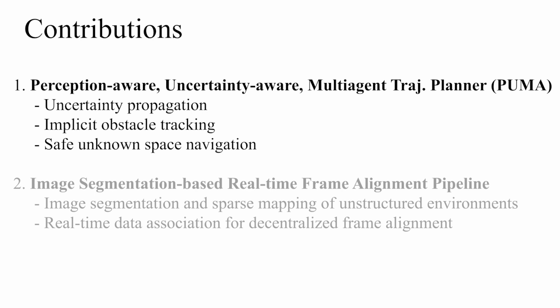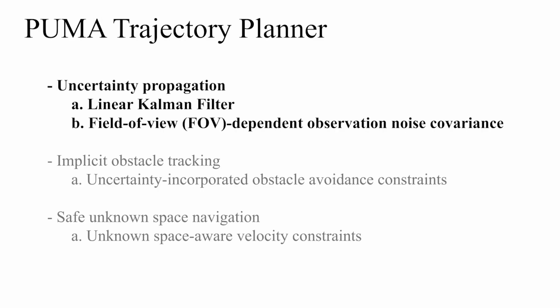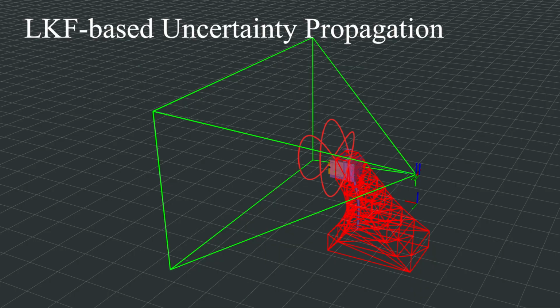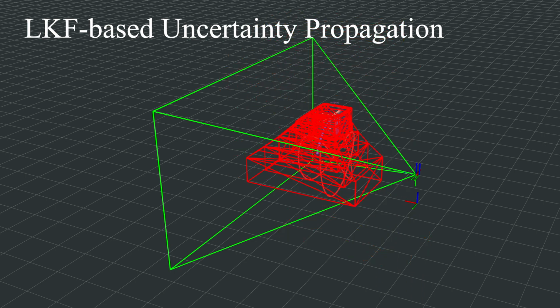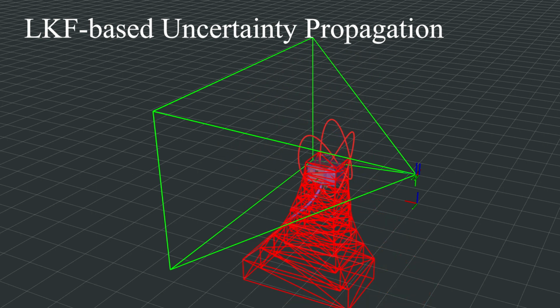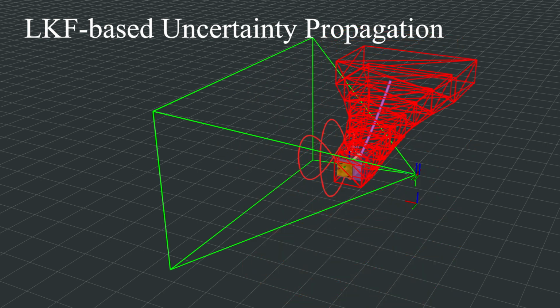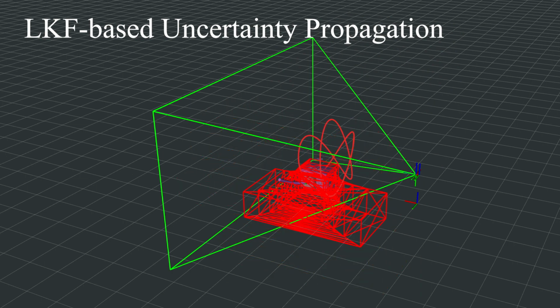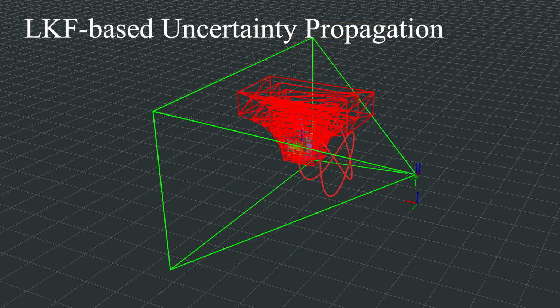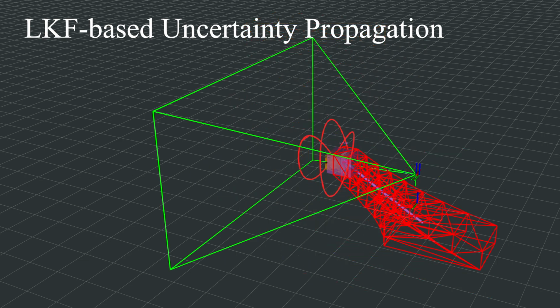Puma has three key features: uncertainty propagation, implicit obstacle tracking, and safe unknown space navigation. Our uncertainty propagation leverages the linear Kalman filter and the FOV-dependent covariance. As you can see, uncertainty about the dynamic obstacle is propagated into the future based on the LKF and is used to inflate the bounding box for collision avoidance. We formulate the optimization problem in a way that reduces the uncertainty if an obstacle is in FOV, encouraging the agent to track obstacles if necessary.